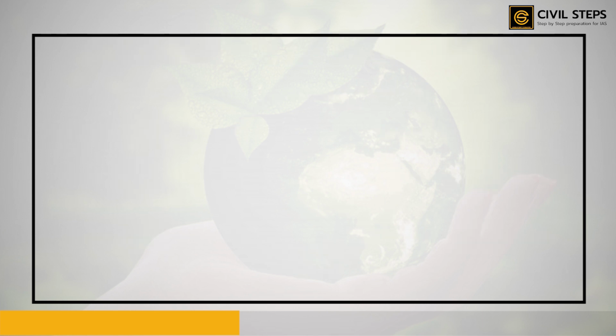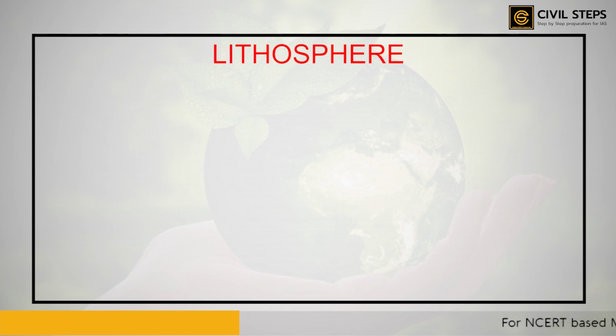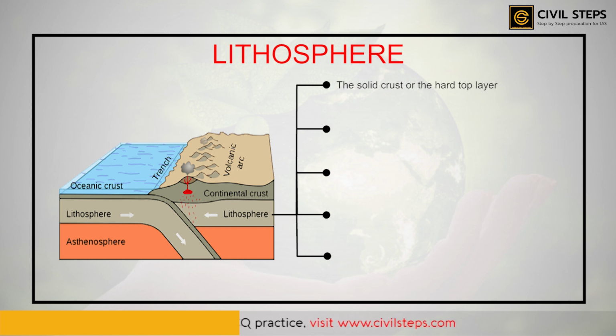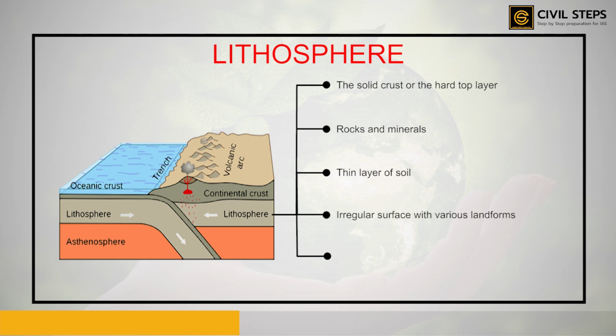First, we shall discuss about the lithosphere. Now, what is lithosphere? Lithosphere is the solid crust or the hard top layer of the earth. It is made up of rocks and minerals and is covered by a thin layer of soil. It is an irregular surface with various landforms, and these landforms are the mountains, the plateaus, the plains, the valleys, etc. The landforms are found over the continents and even on the ocean floors.